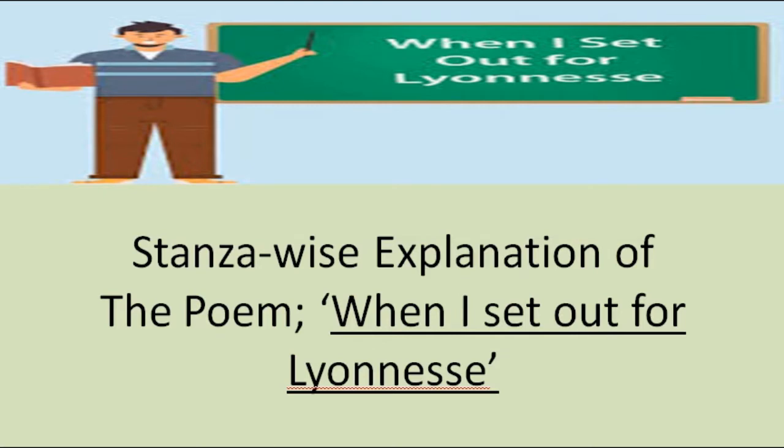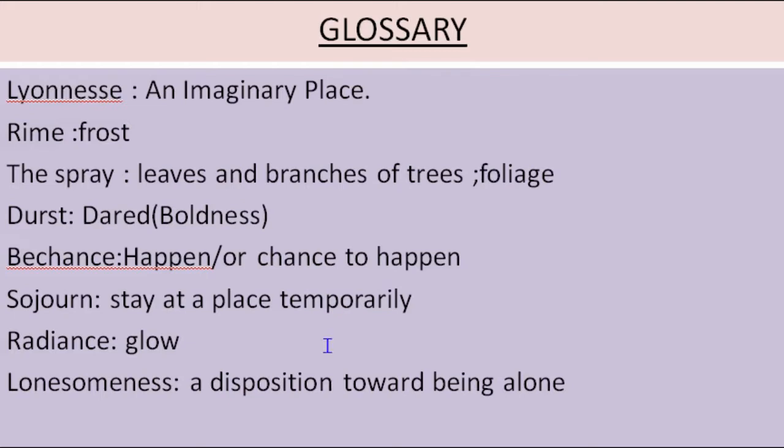Alright. So before moving to the original text, let's see some of the very important glossary here. See, the very first one is Lyonnesse. Okay, Lyonnesse is an imaginary place. So, the title of the poem here is When I Set Out for Lyonnesse. Here the term Lyonnesse is not a particular place that you are able to find on a map. Right? It is a kind of an imaginary place. It is the imagination that has been created by Thomas Hardy.